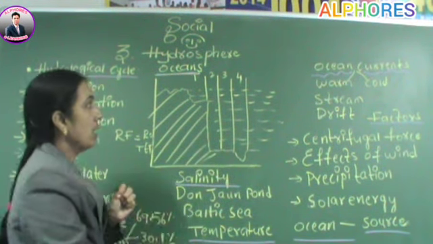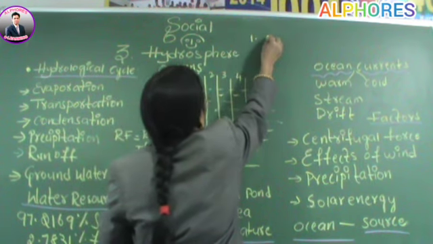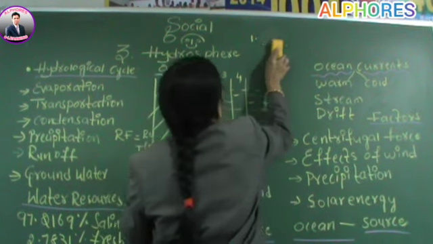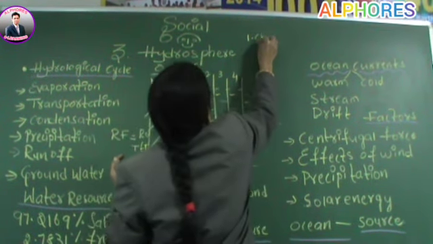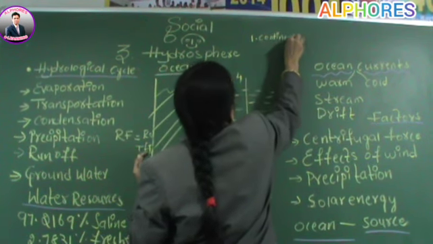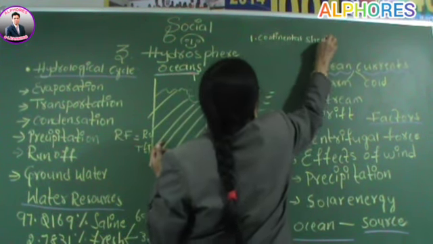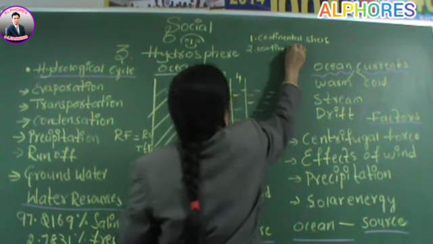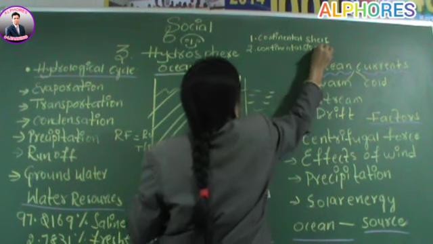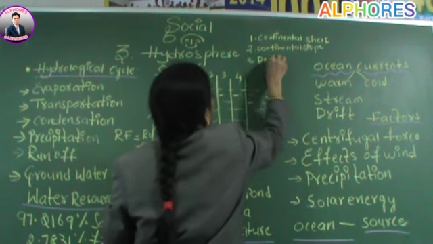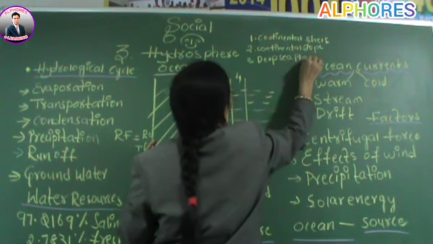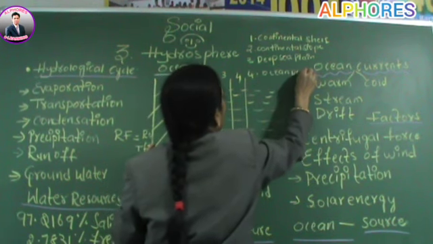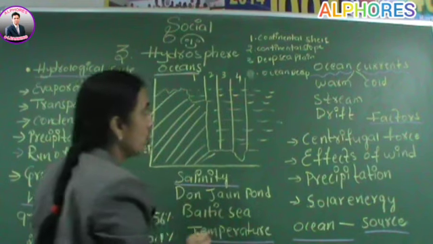The first one is the continental shelf. The second one is the continental slope. The third one is the deep sea plain. The fourth one is the ocean deep.